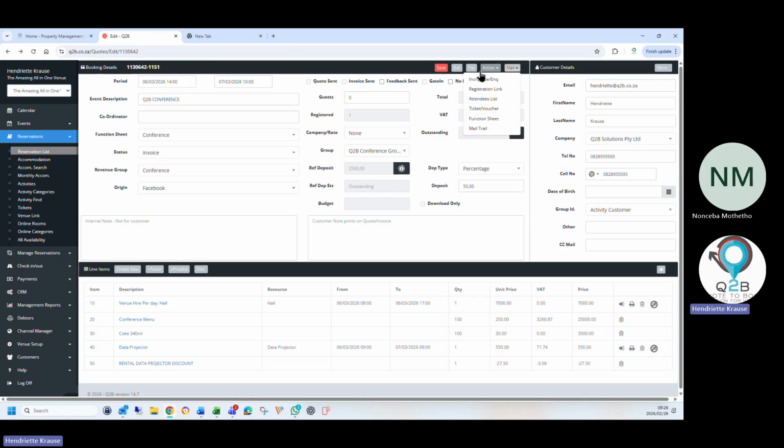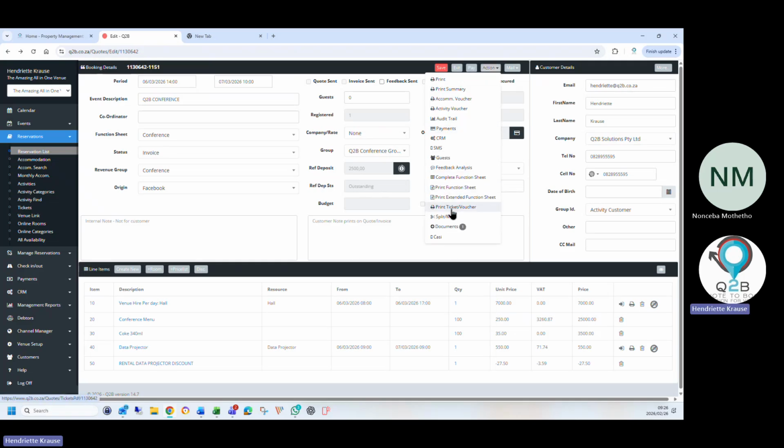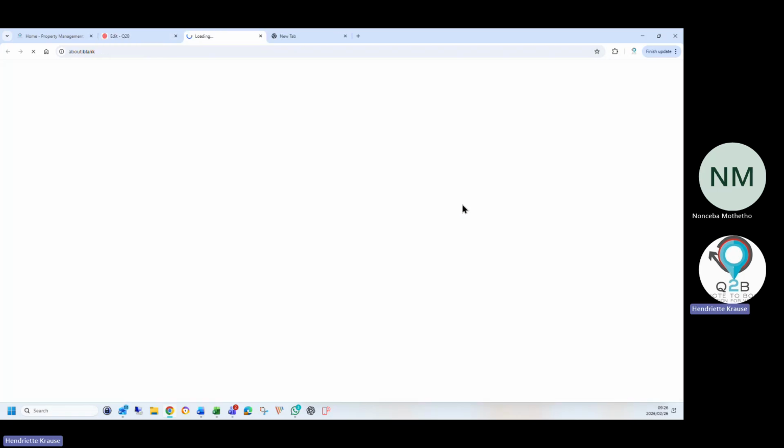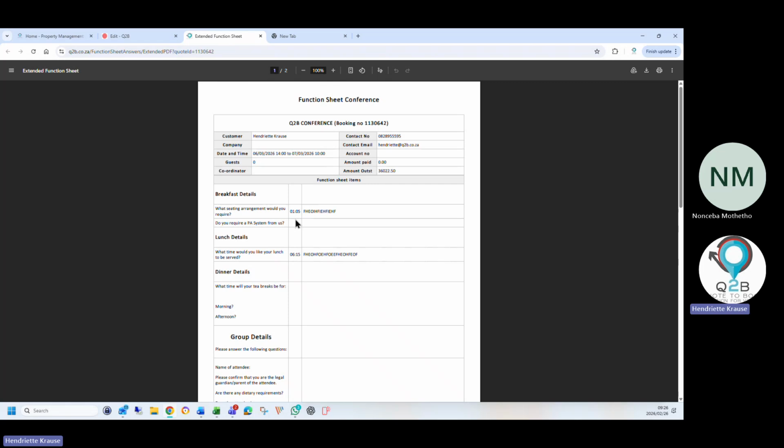Okay, so if I go now to the function sheet and I go print the function sheet or the extended function sheet, you can see all her answers and times that she selected.